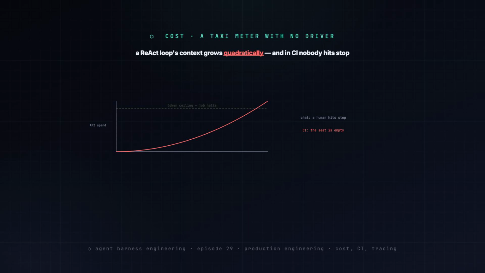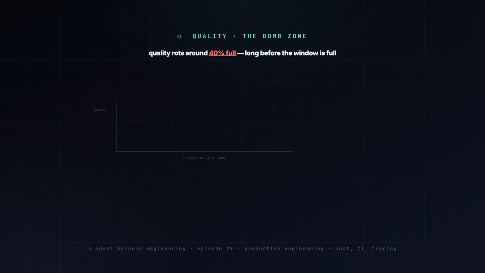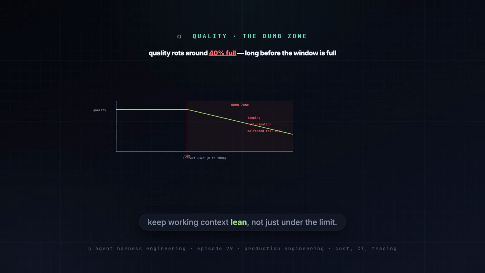So you wire in a hard fare cap, token ceilings, auto compaction before the window fills, and budget checks before expensive operations. Then quality, and this one surprises people. The context window is not a fuel tank that runs perfectly until empty. Quality degrades well before the limit. Looping, hallucination, malformed tool calls start showing up around 40% full. That's the dumb zone. The lesson: keep working context lean, not just under the limit.